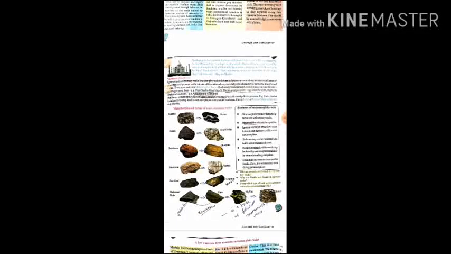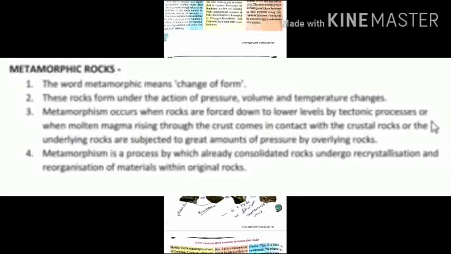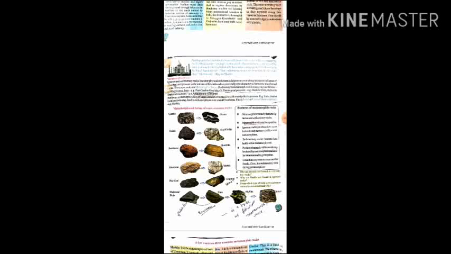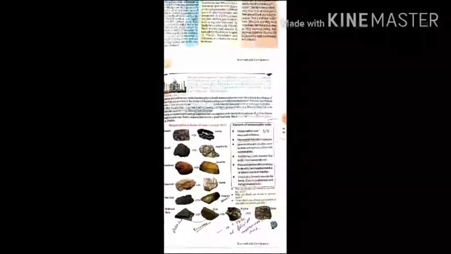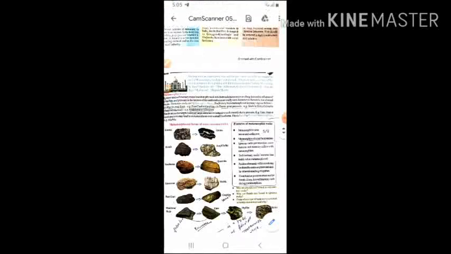What are the characteristics of metamorphic rock? Metamorphic rocks are harder than sedimentary rocks. Sometimes they are harder than igneous rocks too. There are no fossils found in these kinds of rock, and metamorphic rocks are sometimes crystalline in form.